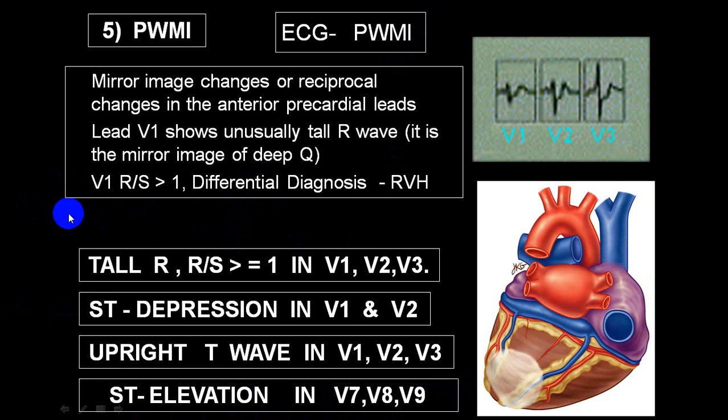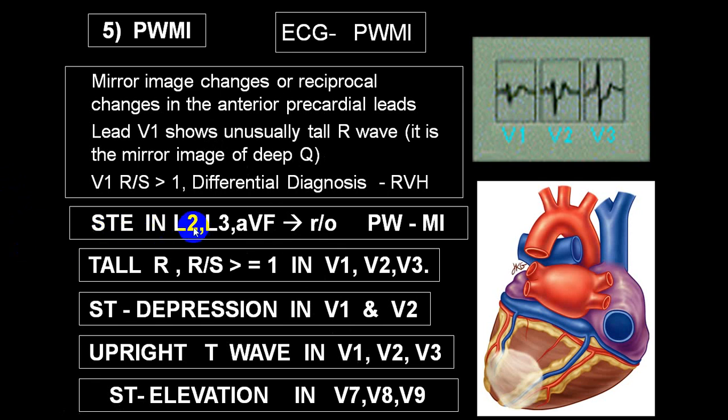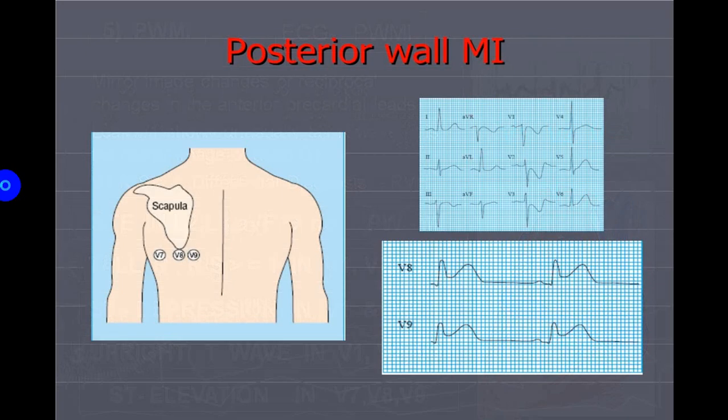Now along with this, if you get an ST elevation in lead 2, lead 3 and aVF, sometimes we utilize the term inferoposterior wall also. So if there is an ST elevation in lead 2, lead 3 and aVF, always suspect and try to rule out posterior wall MI. And for posterior wall MI, these are the four criteria. We repeat the ECG, we call it a 15 lead ECG: 12 standard, 6 limb leads, 6 chest leads, plus V7, V8, V9. If you take that, you will be able to diagnose a posterior wall MI.